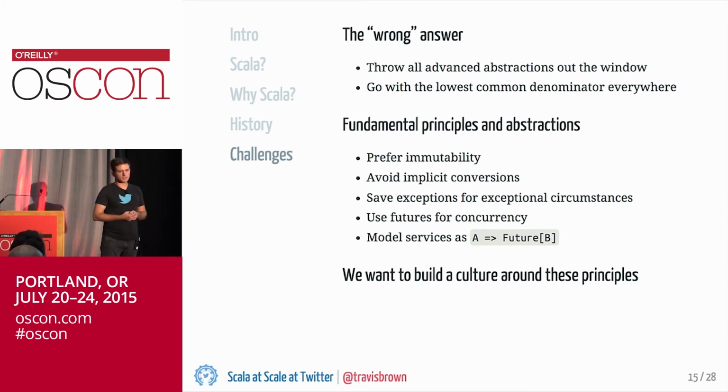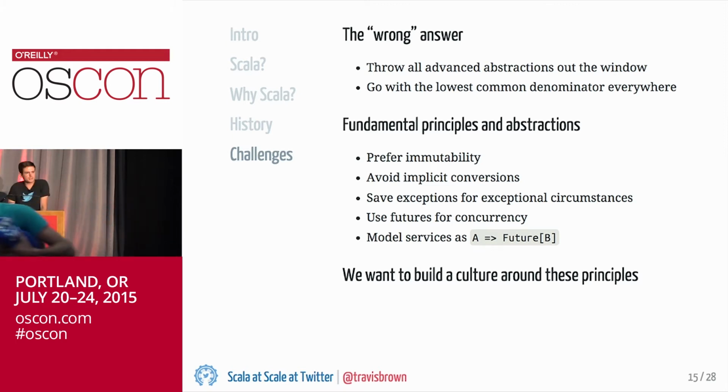One answer to this problem that I would consider the wrong answer, and that a lot of people at Twitter would consider the wrong answer, is to just say, okay, we're going to treat Scala like a better Java. We're just going to throw out all of the advanced abstractions, all of the pieces of functional programming, and use a core set of language features that people from a wide range of backgrounds will be comfortable with.